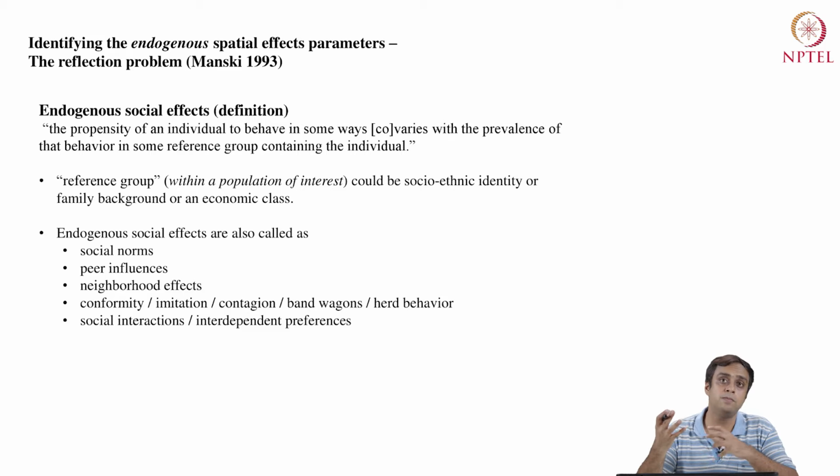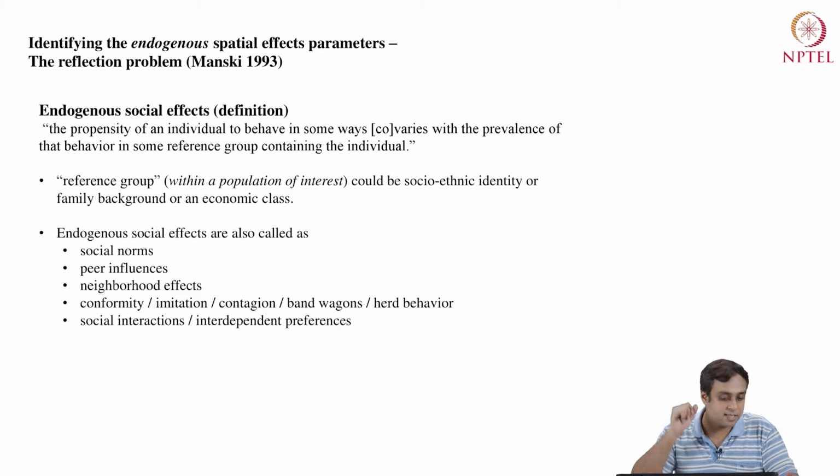This reflection problem, as stated by Manski, relates very closely with the endogeneity of spatial effects or the unidentifiability of the spatial effects. So let's define these effects. Let's go over Manski's definition and then we will adapt it to the spatial regression models.